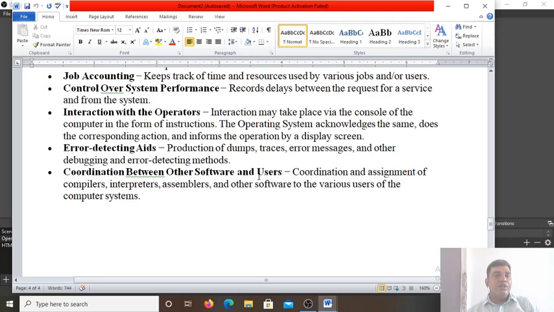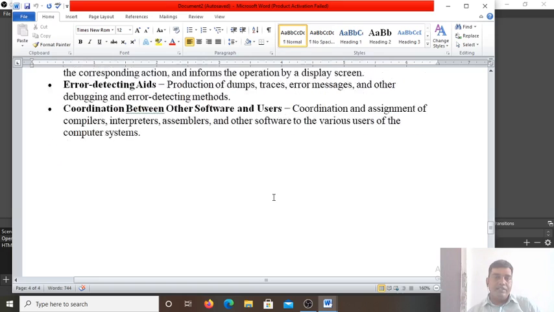Coordination between the other software and users: coordination and assignment of the compilers, interpreters, assemblers, and other software to the various users of the operating system. So when we learn the Python programming language, there we will learn about the compiler and interpreter, because in Python we write the program in the English language, but the computer does not understand the English language. The computer understands the byte code or machine code, that is zeros and ones. So the job of the compiler and interpreter is to convert the English, high level language into the machine code, that is the byte code of zeros and ones. We'll learn this in detail when I teach you the Python chapter.